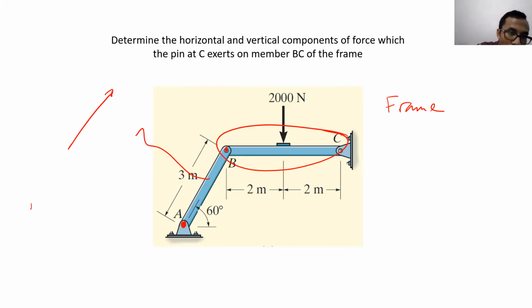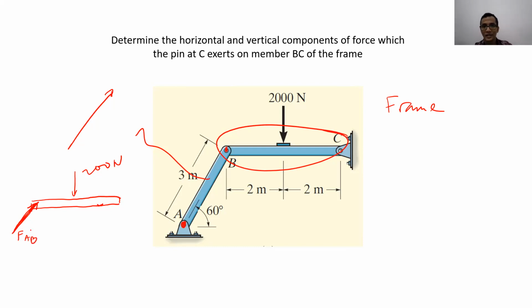If we want to draw member BC, okay, this is member BC. We know that in the middle we have 2000 Newton. And we know that at B, there is a force from member AB, and the force is in that direction. So this one is FAB.